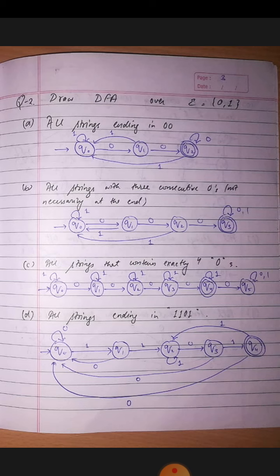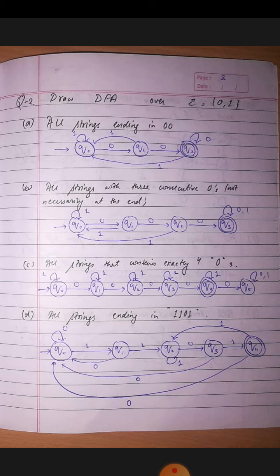That is very simple. We will take an initial state, that is q0, and we will take alphabet 0 and 0 and 0. Okay, then we will make a final state. At this final state, any number of zeros can come and any number of 1s can come. And from q1, if we get a 1, we will come back to q0. In the same manner, at q2 if we get a 1, we will come back to q0. So this is the basic design of DFA which is required for this question.